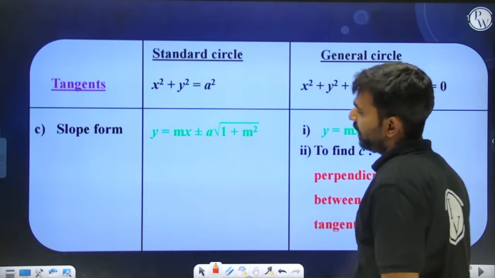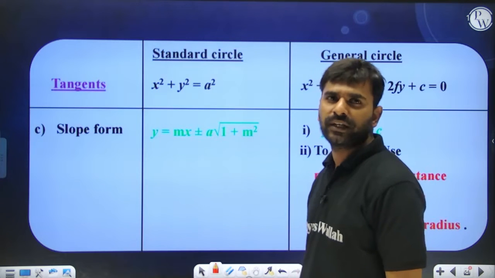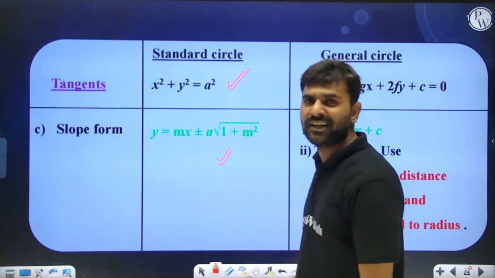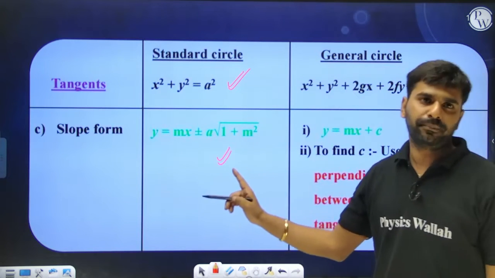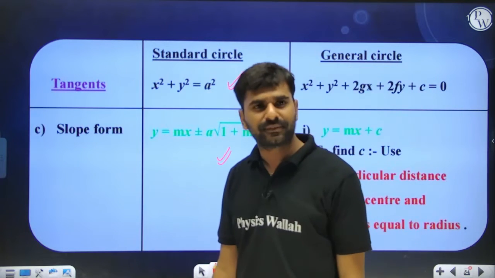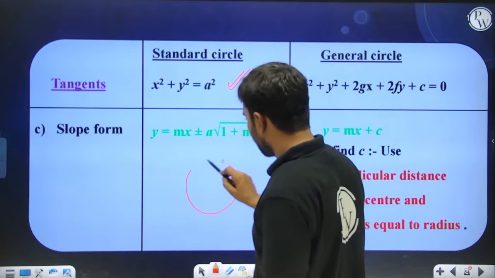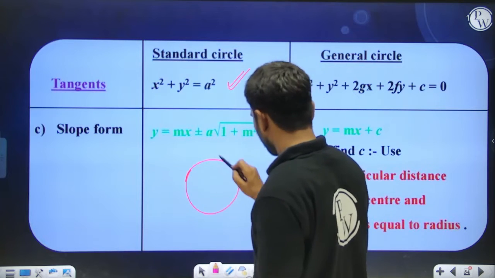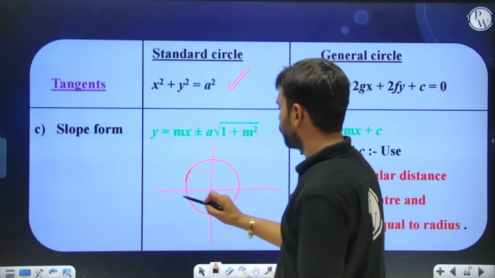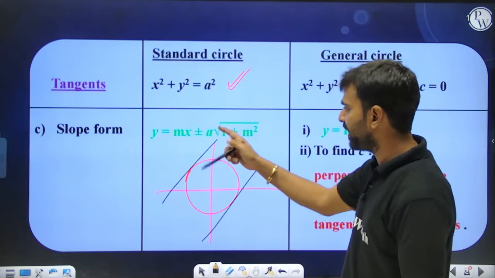Okay. Moving ahead. Now there are cases in which we need to use the slope form of the tangent as well. So if this is a standard circle, the tangent can be written as y equal to mx plus minus a under root 1 plus m square. Remember it by heart. If I am telling you to write down an equation of slope m on this circle, then that will be written as y equal to mx plus minus a under root 1 plus m square. You can also feel this: if this is a standard circle, the center is going to be the origin. Of the slope m, how many tangents can be drawn? Feel it, 2 tangents. Of the same slope, 2 tangents can be drawn like this. That's why plus minus is coming over here.